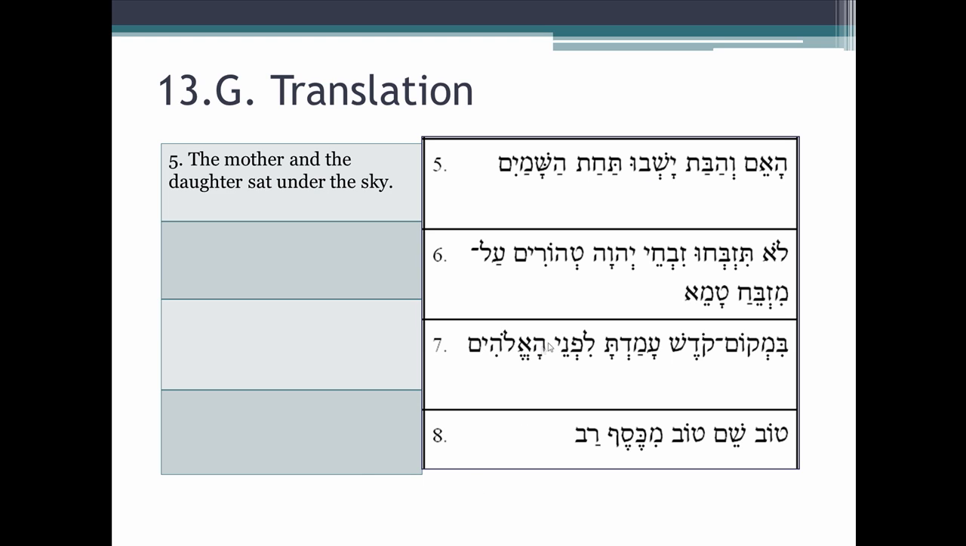Number 6. Lo tizbaku zivkei Adonai tehorim al mizbeach tameh. Where's our verb? Well, right here, tizbaku. And we can see it's from zavach because we know our vocabulary. Is it prefixed? Yes, it is. Right there is our prefix, the tav, with our long u vowel, our long shureq vowel. So we know this is Qal imperfect second masculine plural, and it's negated. So you shall not offer, you shall not sacrifice. Let's move to the next part.